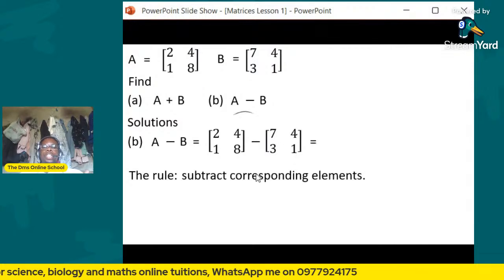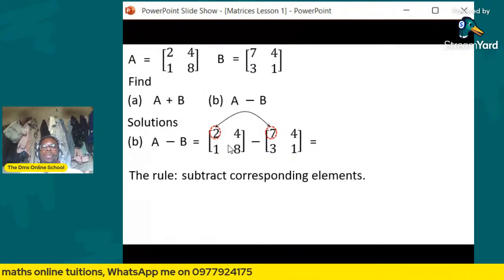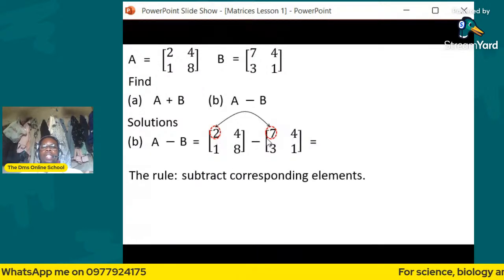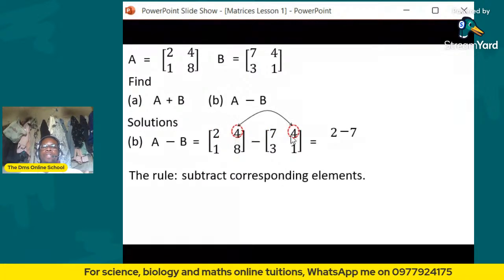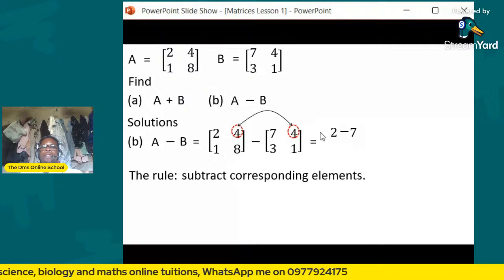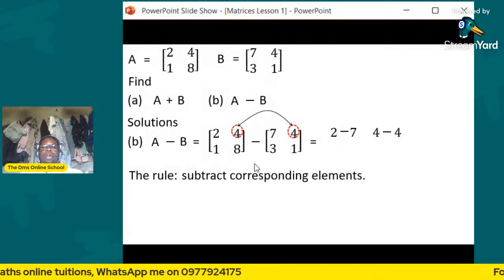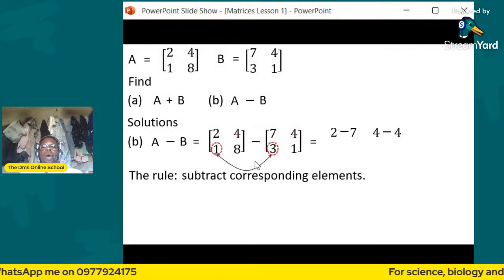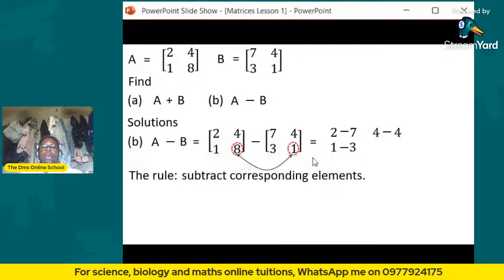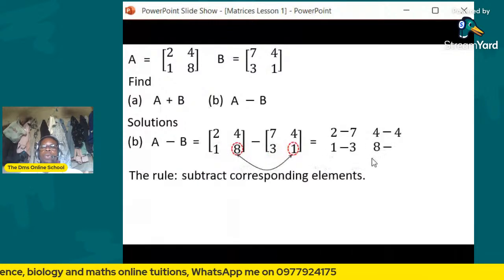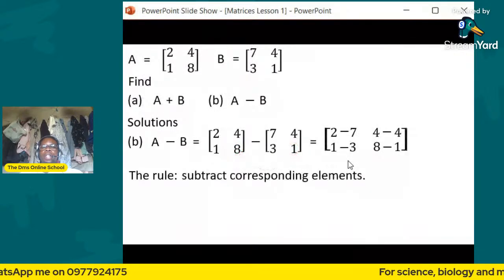Then the next is to subtract corresponding elements. So 2 and 7 are corresponding, so we'll say 2 minus 7. Then also 4 and 4 are corresponding, so we'll say 4 minus 4. Then also 1 and 3 are corresponding, so we'll say 1 minus 3. Then 8 and 1 are corresponding, so we'll say 8 minus 1. All right, so from here, we'll close the bracket nicely like that.